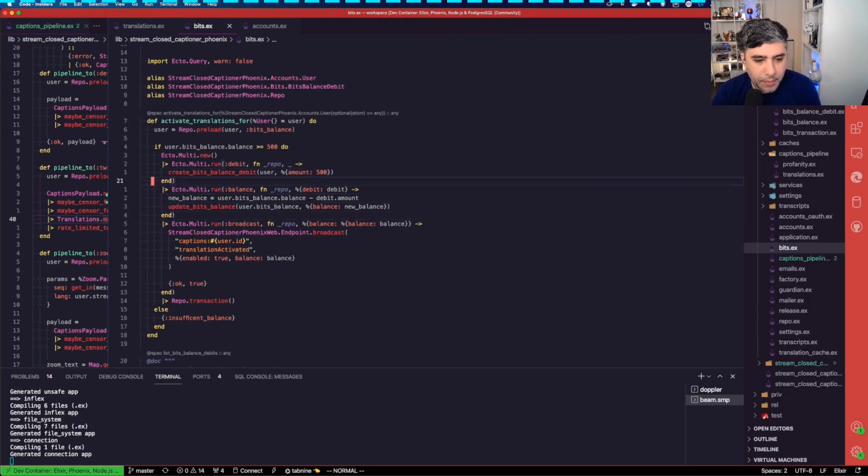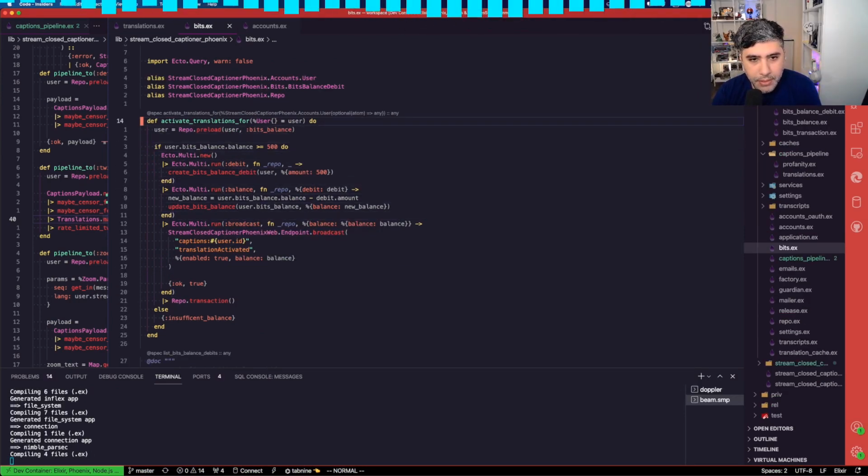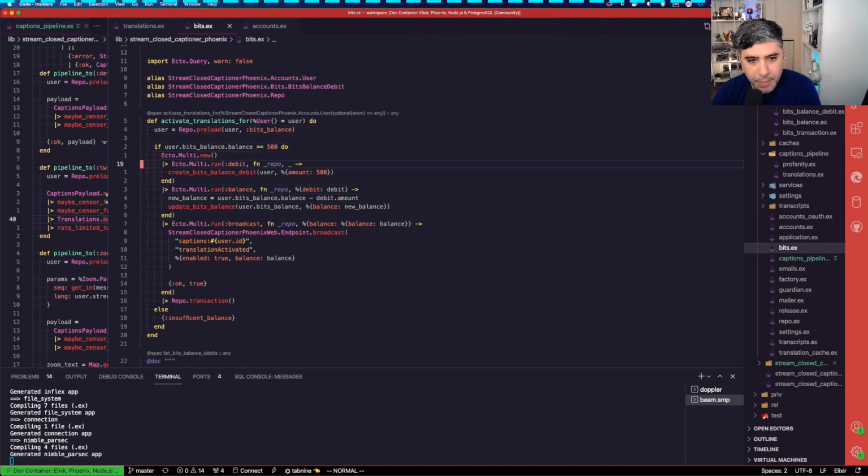All right, so the problem with this is that we look up bits balance before we actually enter the Ecto multi. So it's not protected by any sort of transactional logic for that first initial lookup for bits balance.